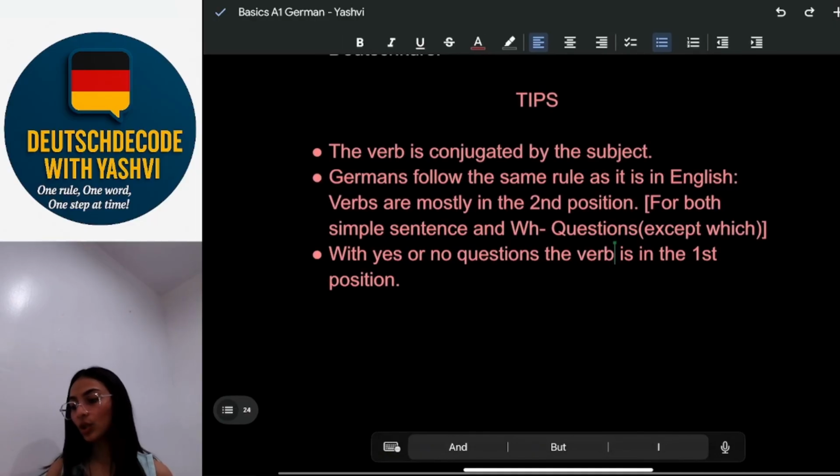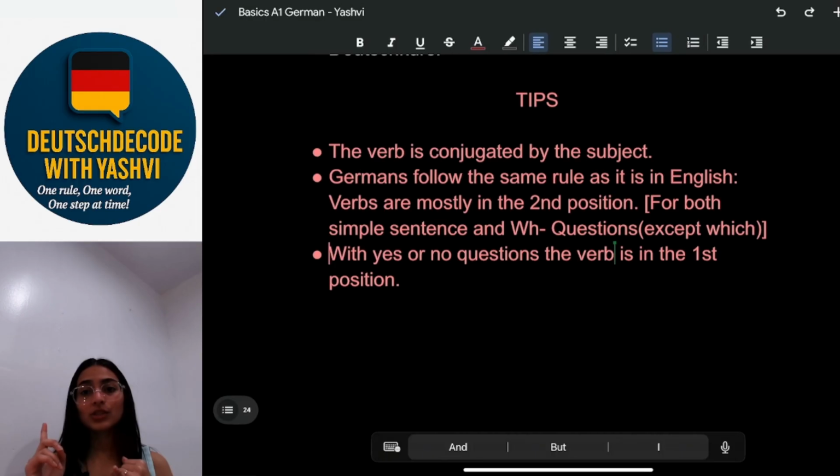Third, with yes or no question, the verb is in the first position. It's a rule.